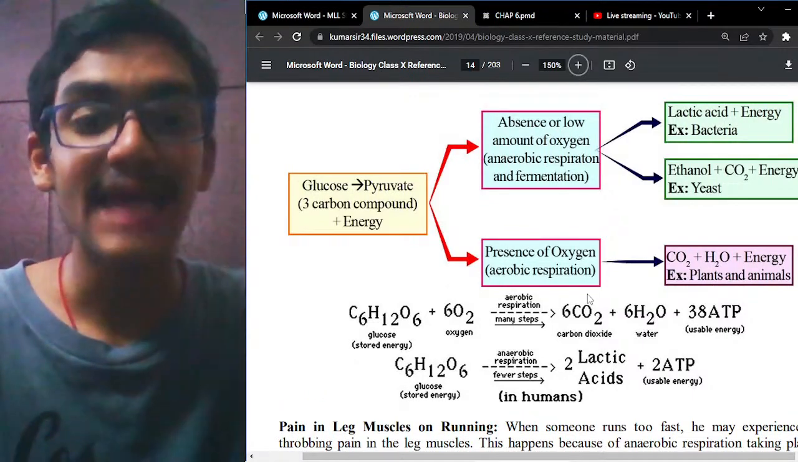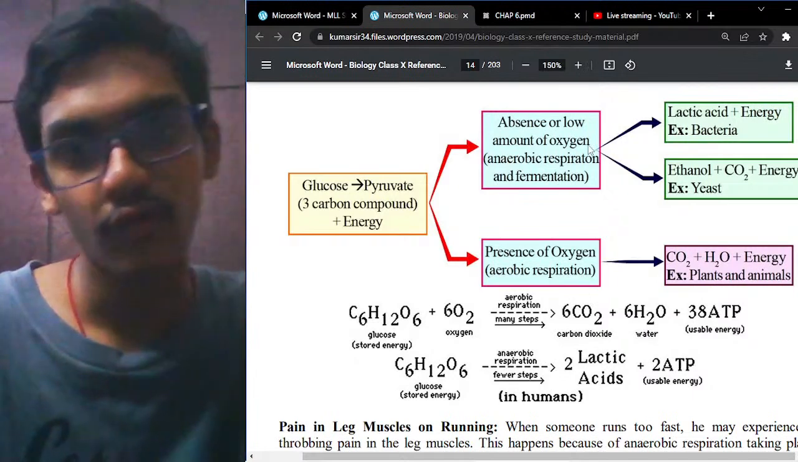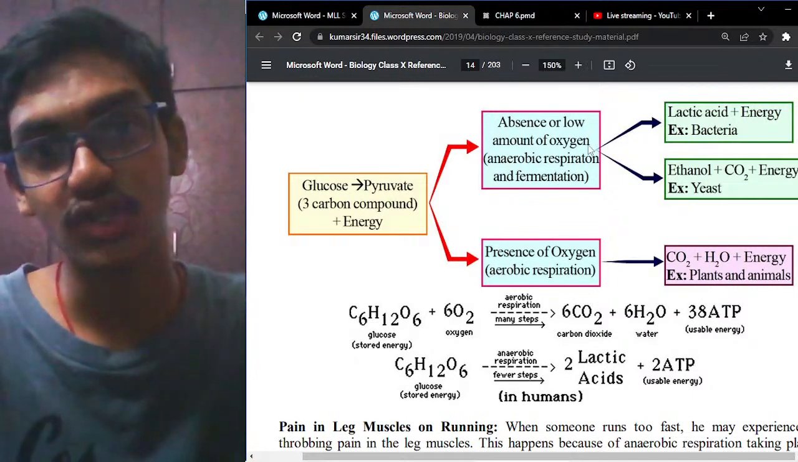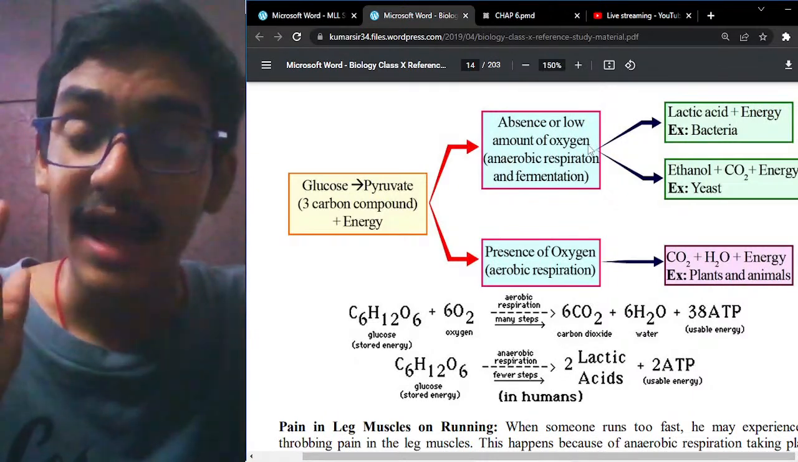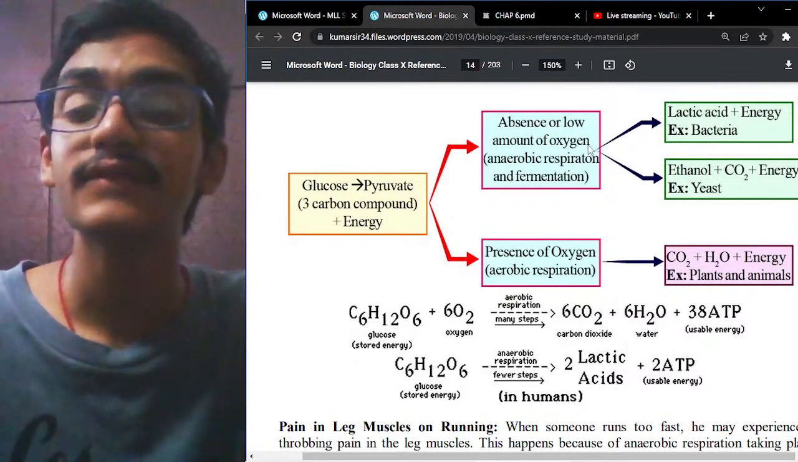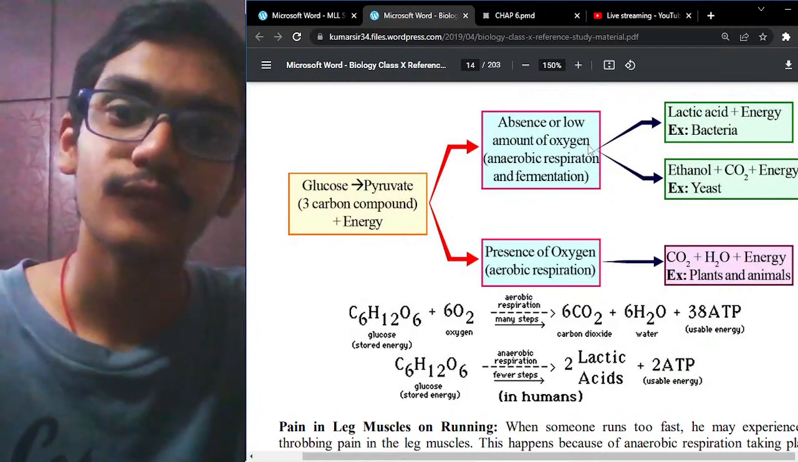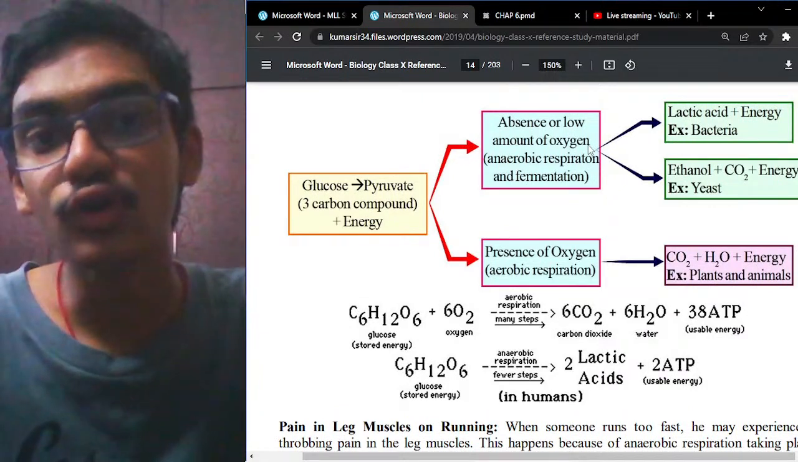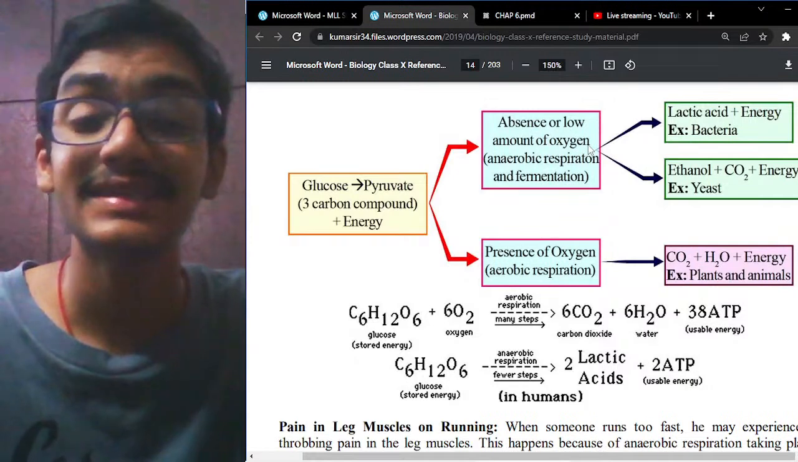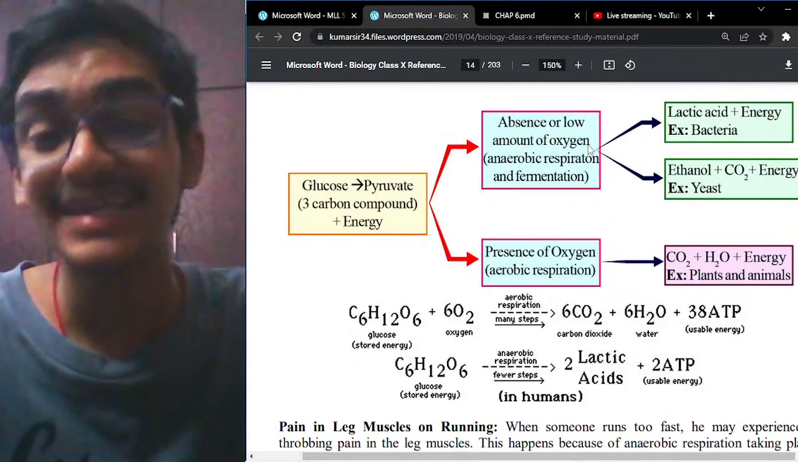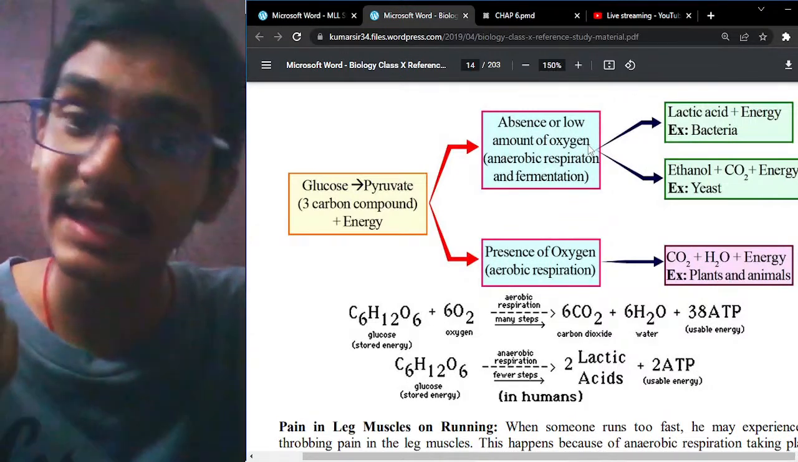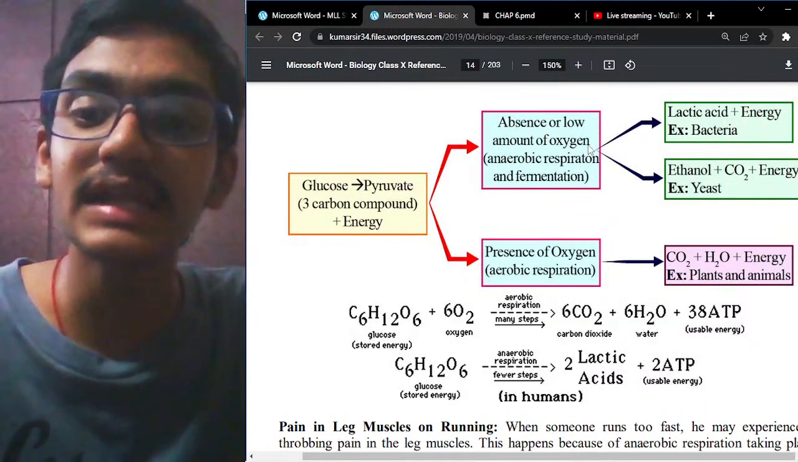Now let us see what is actually the anaerobic form of respiration. In anaerobic respiration, we have two types: the absence of oxygen, and the other form, the lack of oxygen. In the absence of oxygen, the byproducts formed in the anaerobic form of respiration are ethyl alcohol or ethanol, plus carbon dioxide and energy.